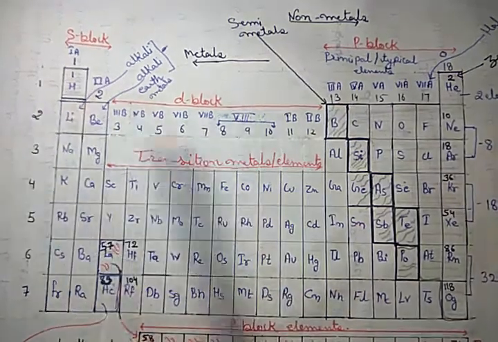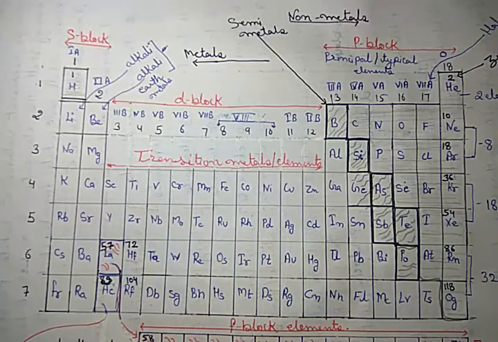In the modern periodic table, there are 7 periods. In Mendeleev's periodic table, there are 6 periods. That is one more difference in their structures, because today I am also doing a comparison between Mendeleev's and the modern periodic table. Okay. Now, in the modern periodic table, there are 18 groups and 7 periods.